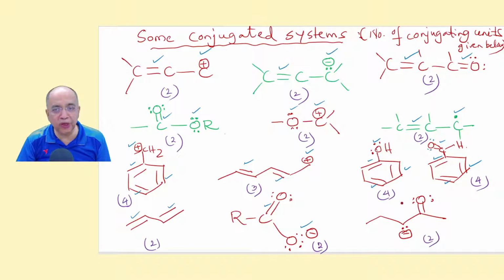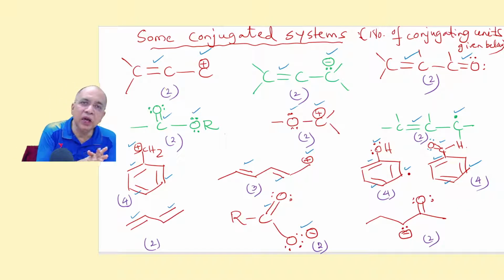And these 2 lone pairs are not counted. Only this pi bond and this lone pair, they are separated from each other by a single bond. So we learned how to identify a conjugated system.